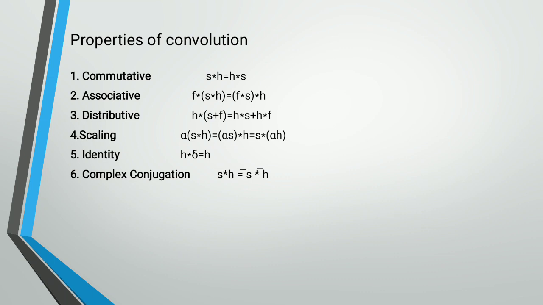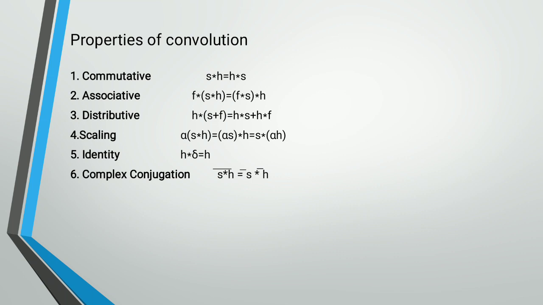In the associative property, f convolved with s convolved with h is equal to f convolved with s, convolved with h. In this property, first s is convolved with h, and that result is convolved with f on the left-hand side, and on the right-hand side, first f is convolved with s, and then that result is convolved with h. Finally, we get left-hand side equal to right-hand side. This is the associative property.